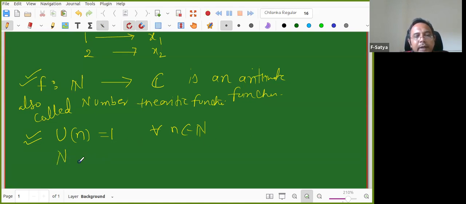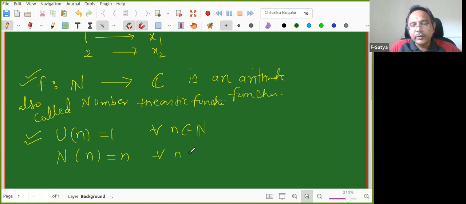Another map, N of n is equal to n only. This is called the inclusion map. Natural numbers is a subset of complex numbers, because of that I map it. If my codomain is also natural numbers, then it is an identity map. This is for every n belonging to N. So this is another map.